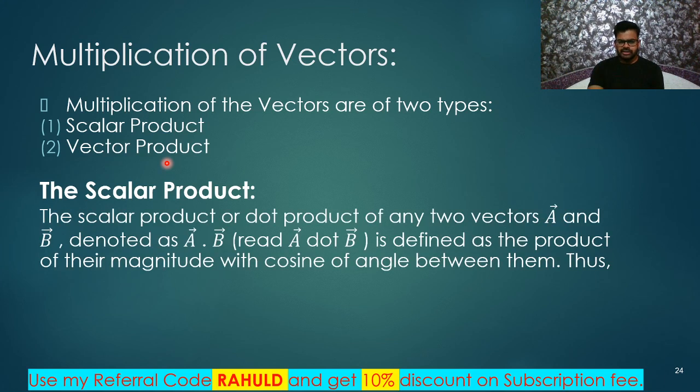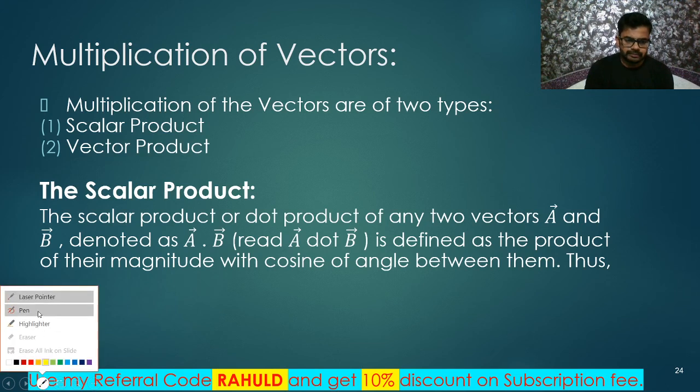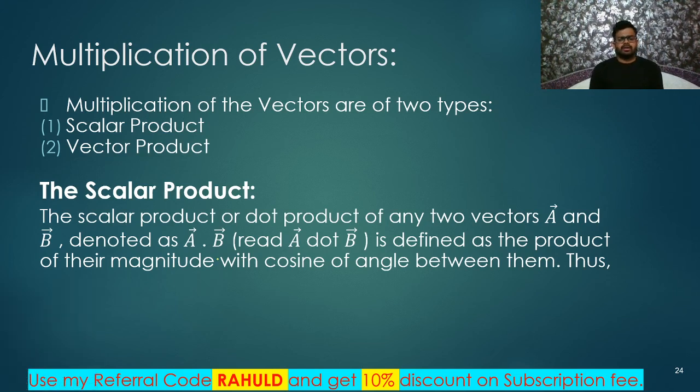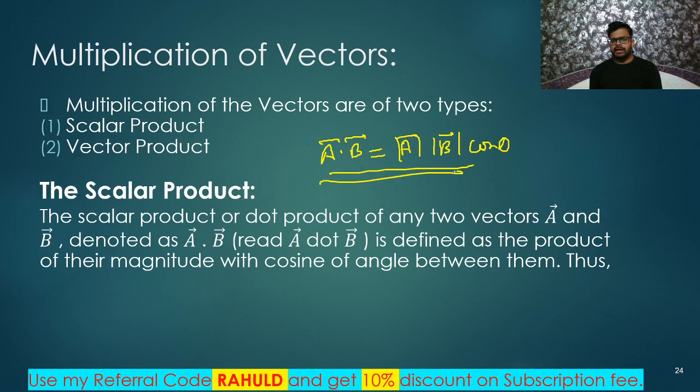So let us talk about this scalar product. At first we are dealing with this because this is easy. After that we will talk about vector product. Okay, so the scalar product or dot product of any two vectors, a vector and b vector, is denoted as a dot b. Remember, a dot b. Yes. So what will we get? Remember, it can be written like this: a dot b is the magnitude of a into the magnitude of b cos of the angle between them. So a dot b is equal to ab cos theta. That's all. This is the dot product.